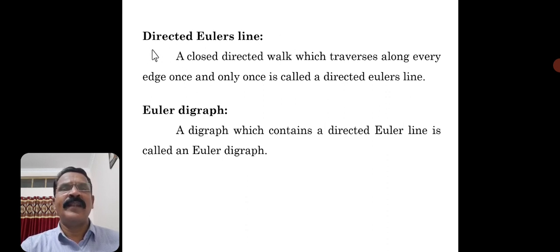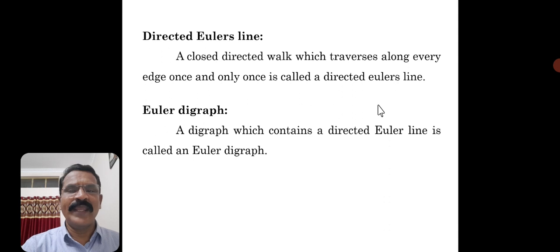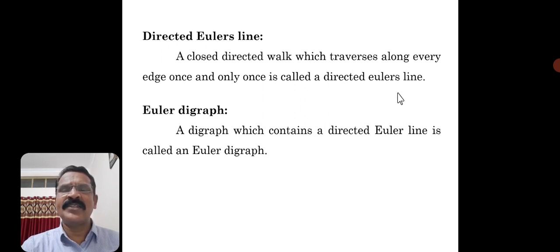What do you mean by directed Euler's line? A closed directed walk which traverses along every edge once and only once. Every edge is traced once and only once, and that is called a directed Euler's line. Any graph which contains a directed Euler's line is called an Euler's digraph. This concept we have already discussed in one of the previous sessions.